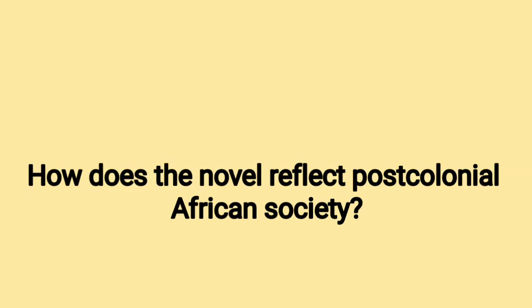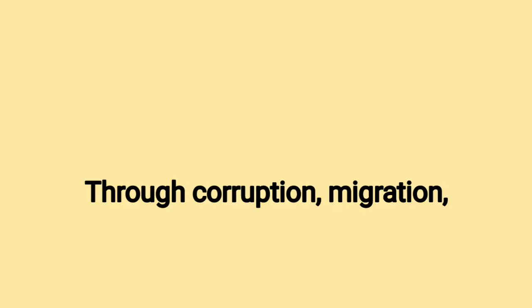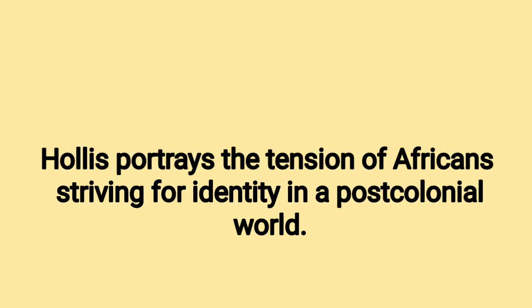39. How does the novel reflect post-colonial African society? Answer. The novel reflects a society balancing modern progress and old customs. Through corruption, migration, and gender issues, Hollist portrays the tension of Africans striving for identity in a post-colonial world.